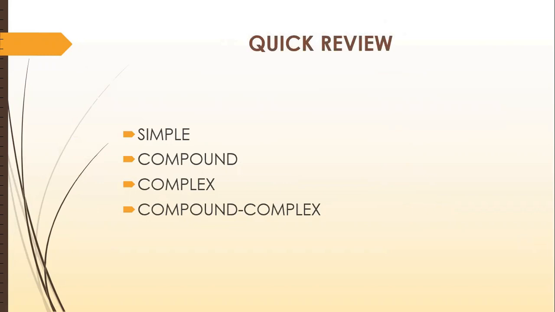Let's take a quick review. When we talk about the kinds of sentences according to structure, there are four types: simple, compound, complex, and compound complex. When we talk about a simple sentence, we are talking about just one action prevailing in the sentence. On the other hand, a compound sentence contains at least two independent clauses joined with the help of a coordinating conjunction. Coordinating conjunctions means FANBOYS. These are 7 in number.